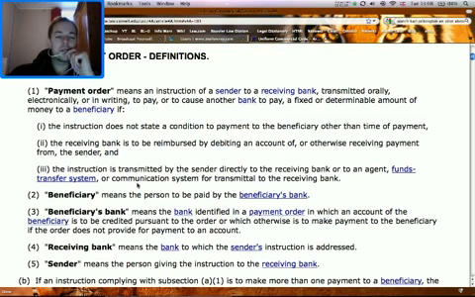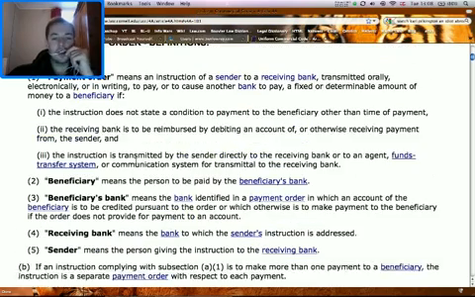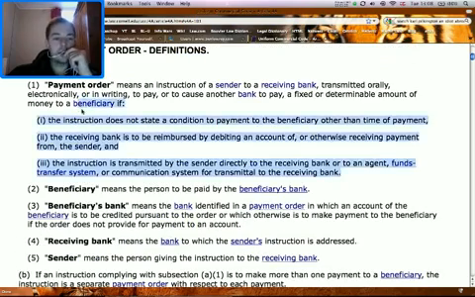3. The instruction is transmitted by the sender directly to the receiving bank or to an agent, funds transfer system, or communication system for transmittal to the receiving bank. Right, okay, I didn't get any of that, to be honest.